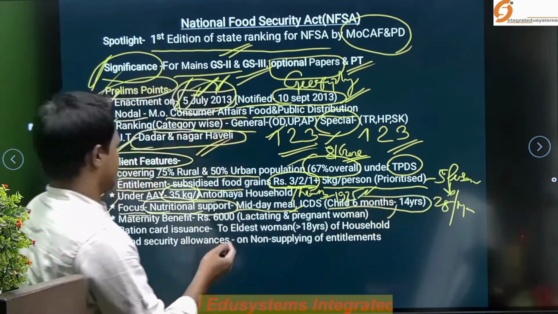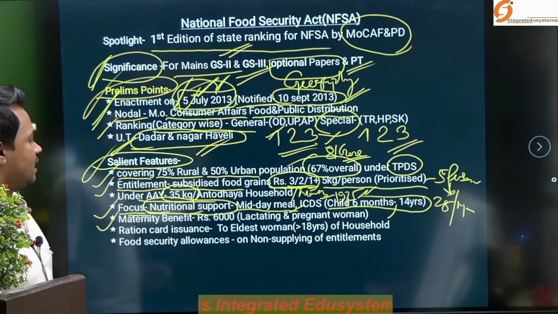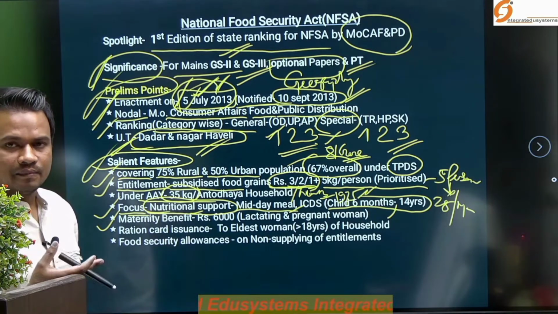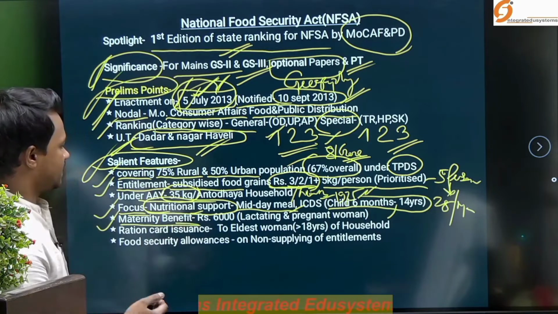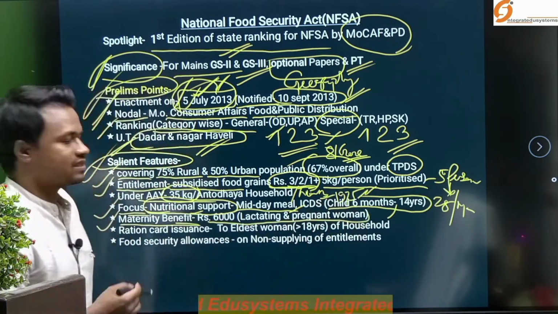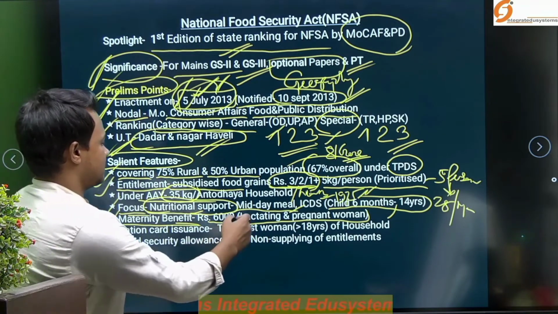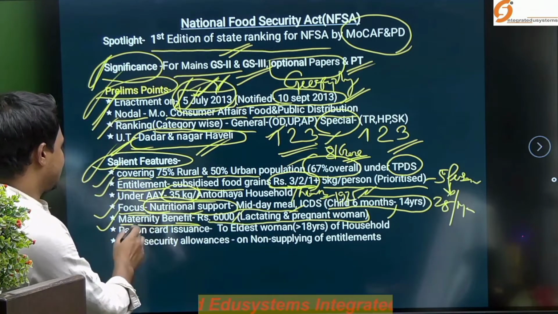So, this is for the midday meal scheme, as well as maternity benefit under the present ongoing scheme, that is the Pradhan Mantri Matru Vandana Yojana scheme, that is particularly for lactating and pregnant women, that is 6,000 as an initiative for these pregnant women and lactating mothers. So, that is maternity benefit.